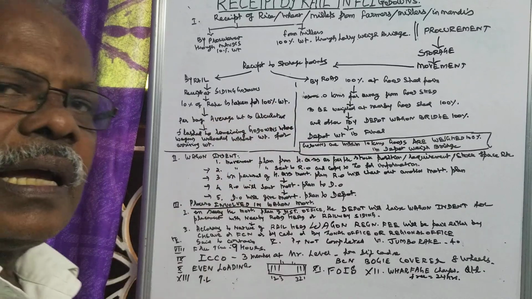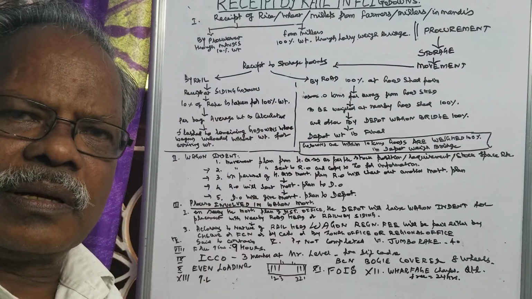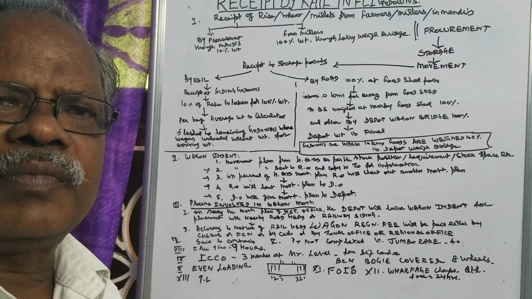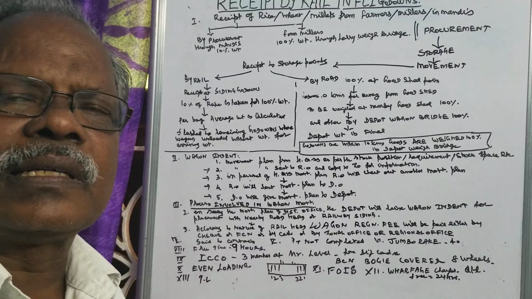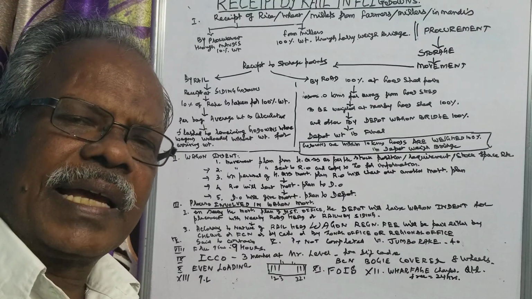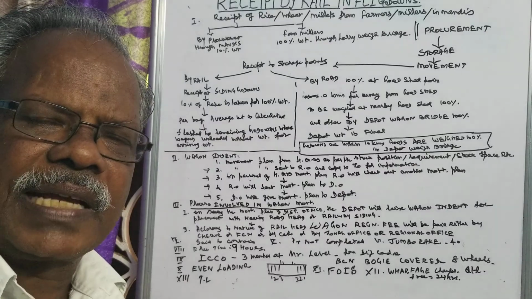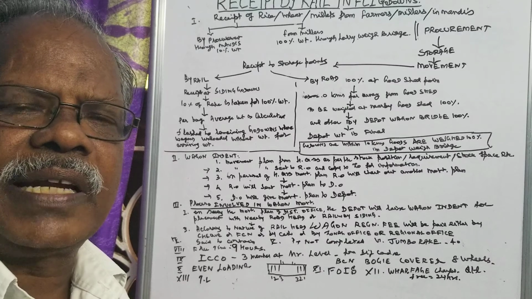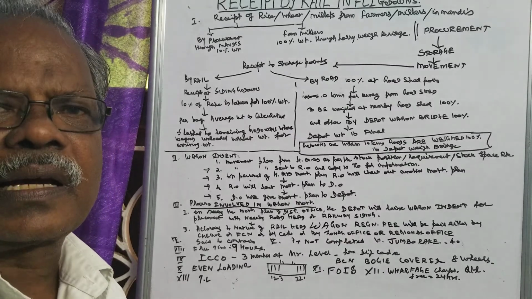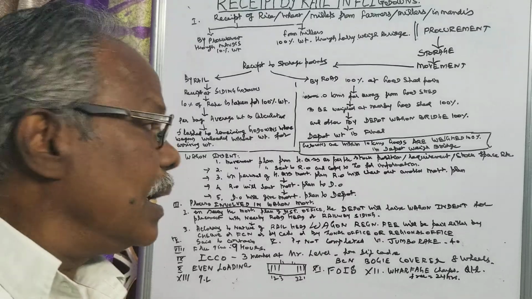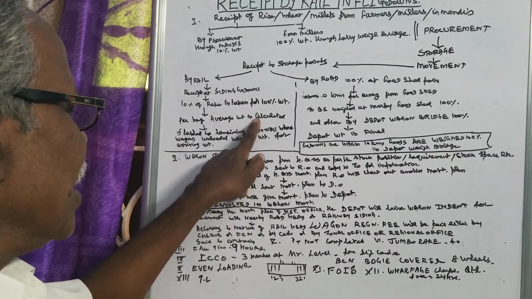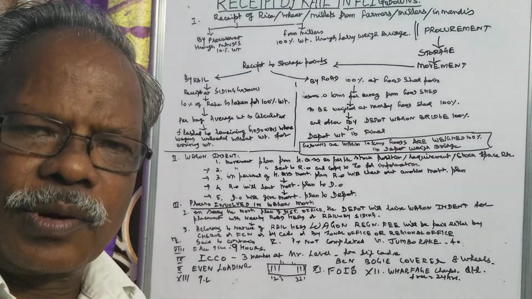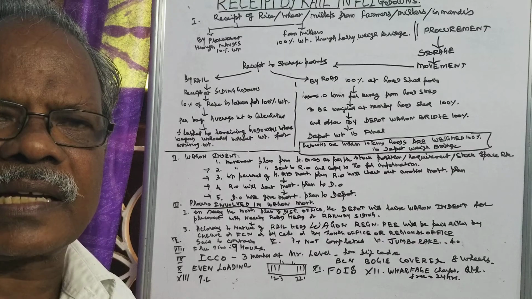Then the average weight of that day will be taken. All the 4 wagons or 5 wagons will be added together, the weights will be added together, and the per bag average weight will be calculated. Then the per bag average weight is flashed to all the godown in-charges where the receipt is taken on the day.